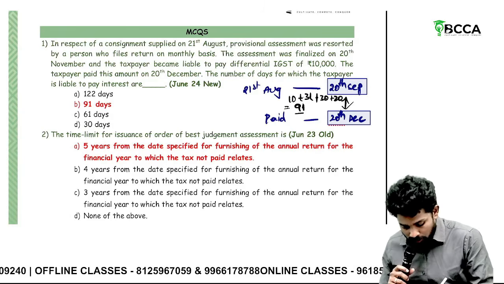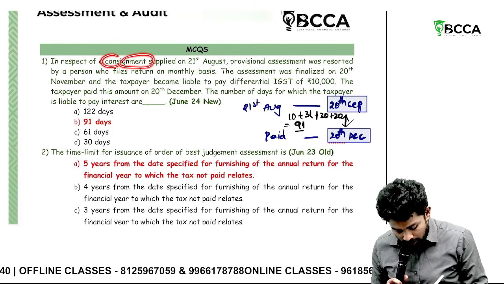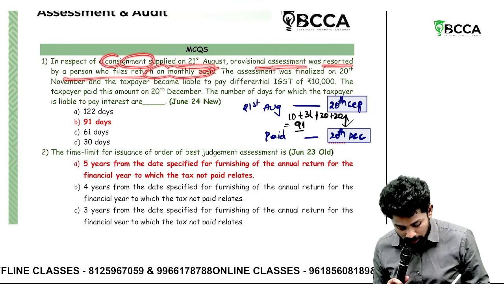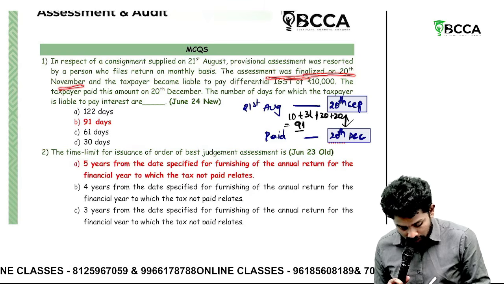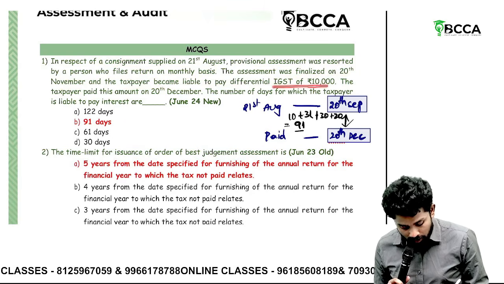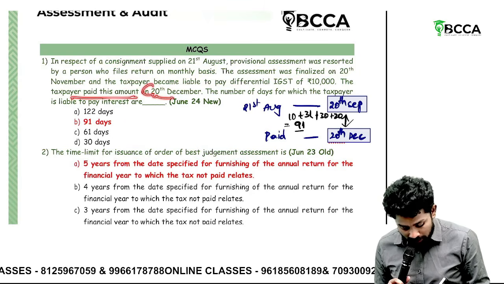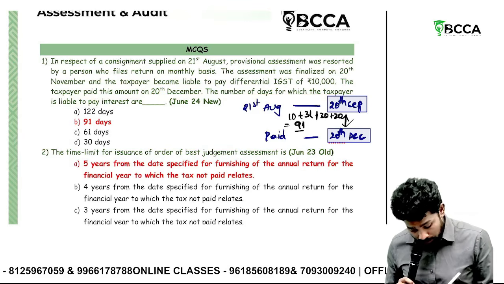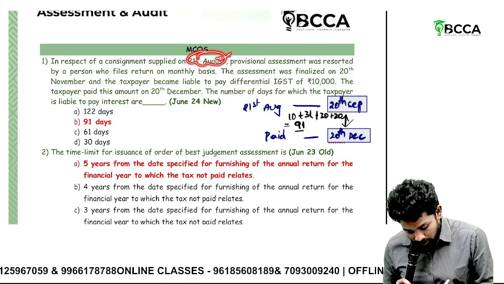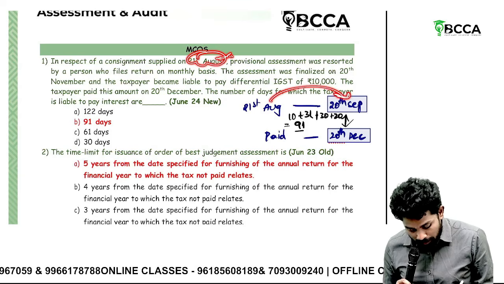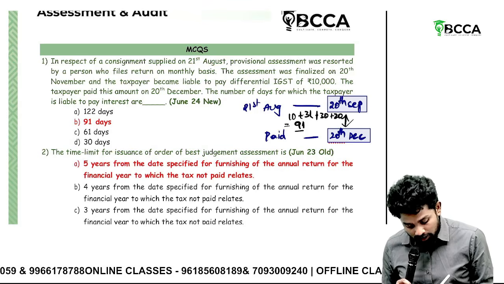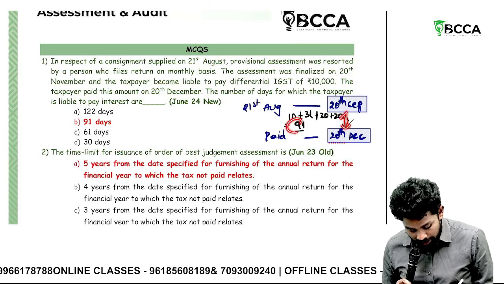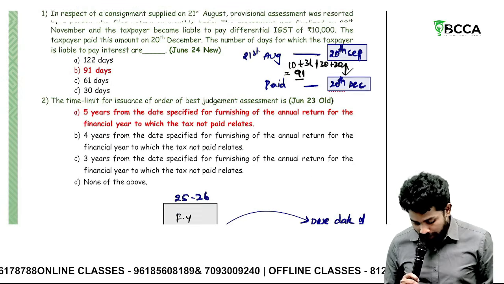We are into the chapter now, assessment and audit. In respect of a consignment supplied on 21st August, provisional assessment was resorted to by a person who files returns on a monthly basis. The assessment was finalized on 20th November and tax became payable, 10,000. The taxpayer paid this amount on 20th December. The number of days for which the taxpayer is liable to pay interest is: 21st August is the actual supply made, so the tax should have been paid by 20th September. But after finalization of the provisional assessment, the tax is finally paid on 20th December. So the difference is 91 days, so interest is applicable for 91 days.